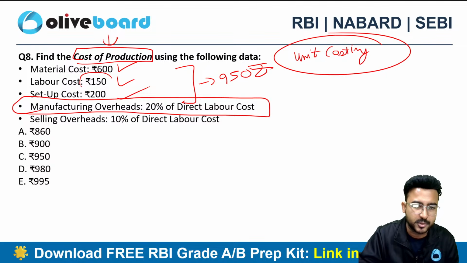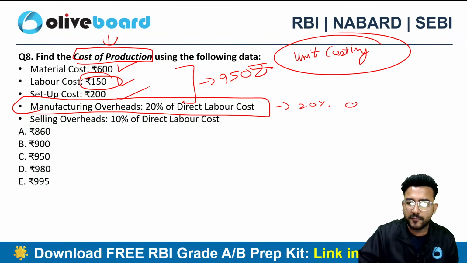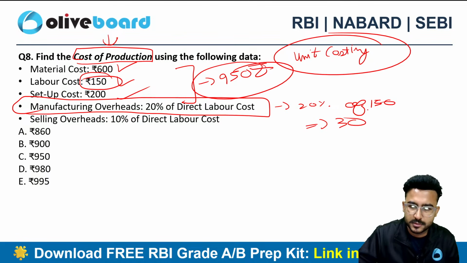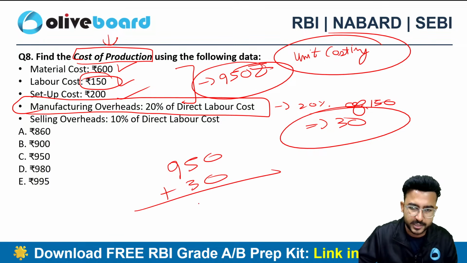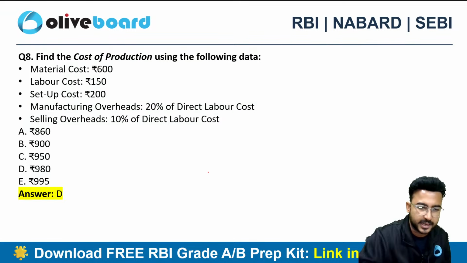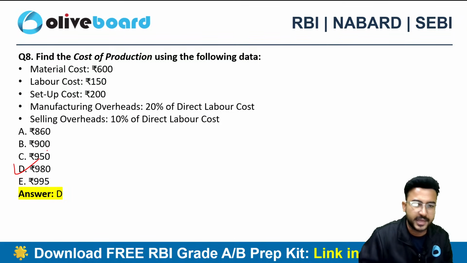Now there is a manufacturing overhead as well of 20% of the direct labor cost. What is my direct labor cost? 150. So 20% of 150, which comes to 30. So 950 plus my 30, which is my manufacturing overhead, this comes to 980. That will be my correct choice. 980 is the correct choice.